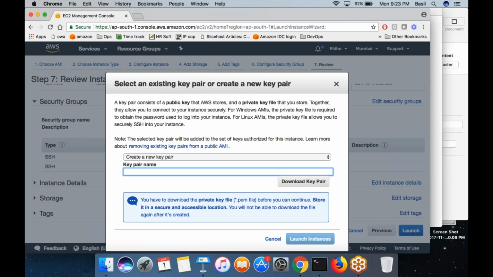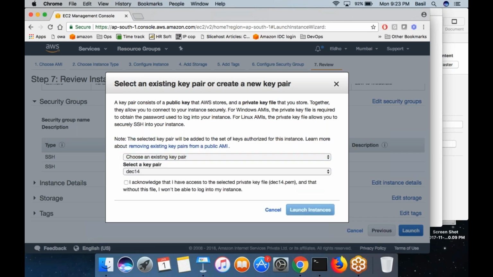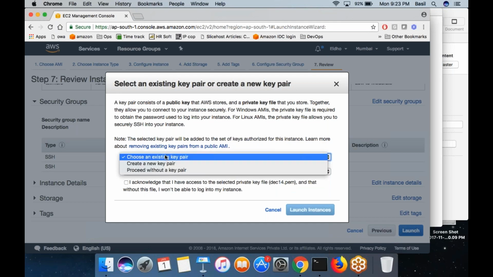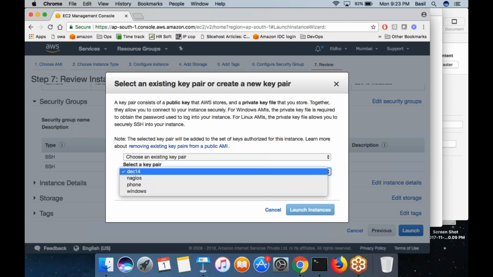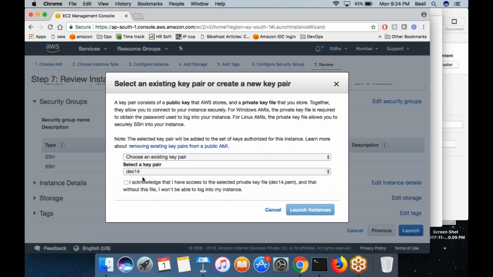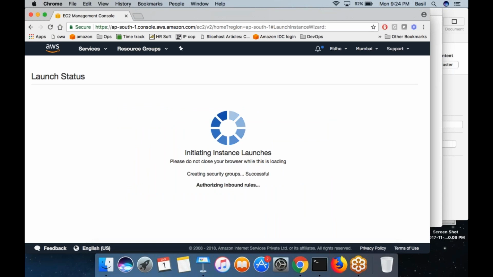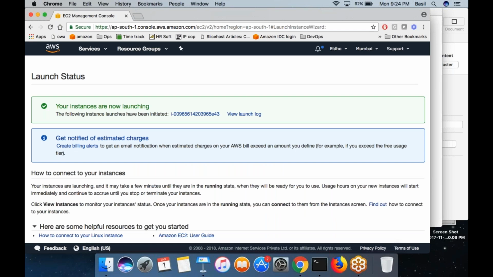Once you have created a key, that key would be present inside your AWS account. At any point of time, you can choose this option, choose existing key pair, and then select whatever key that you want to use. Check this box, then click on review and launch. Launch instance. Then the machine will be launched. The EC2 machine is now being created.